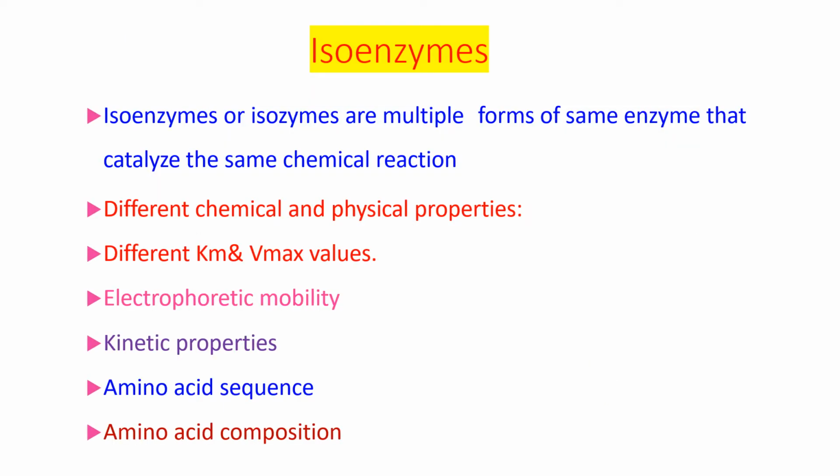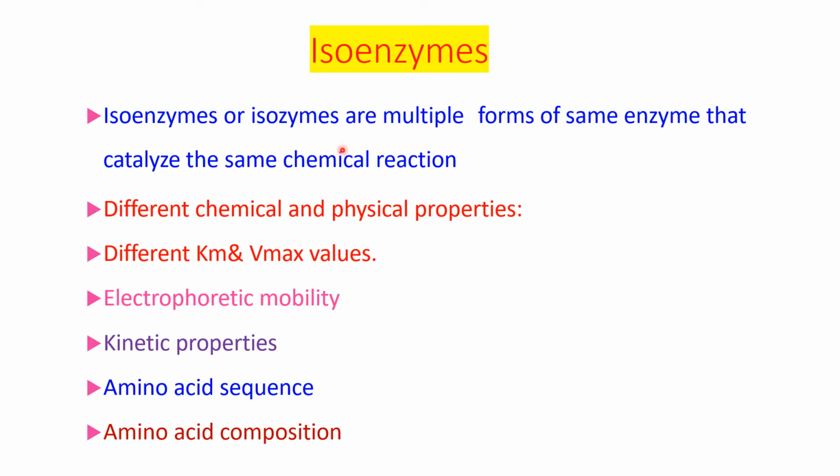So, what are isoenzymes? These are the multiple forms of the same enzyme that catalyze the same chemical reaction, but their physical properties and chemical properties are different. For example, they may have different Km and Vmax values, or their electrophoretic mobility is different, or they have different kinetic properties. Their amino acid sequence or amino acid composition may be different. So they are the multiple forms of the same enzyme. They catalyze the same chemical reaction, but the forms are different.